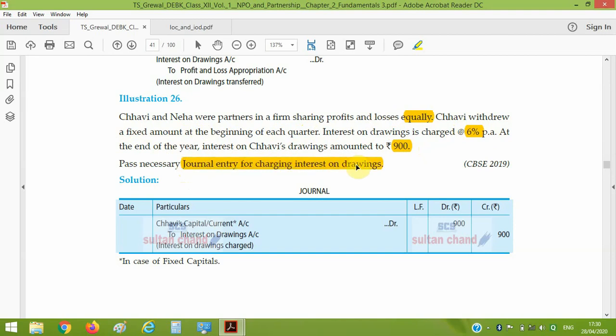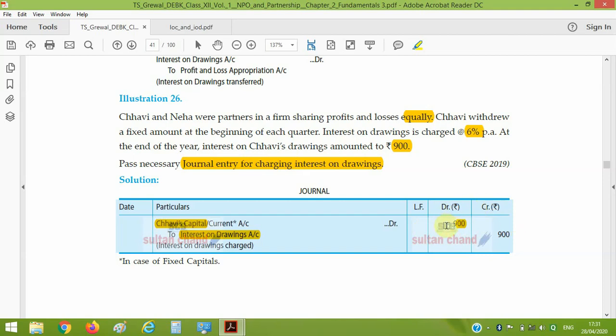How will it be charged? Since it has to be taken from the partner, it is an income for the firm, so it will be credited, that is to interest on drawing, and it is charged against the partner. So if we are following the fluctuating capital account method, then the entry will be Chavi's capital account debited to interest on drawing. If we are following the fixed capital system, then Chavi's current account debit to interest on drawing. This will be the entry. This is the example of that.